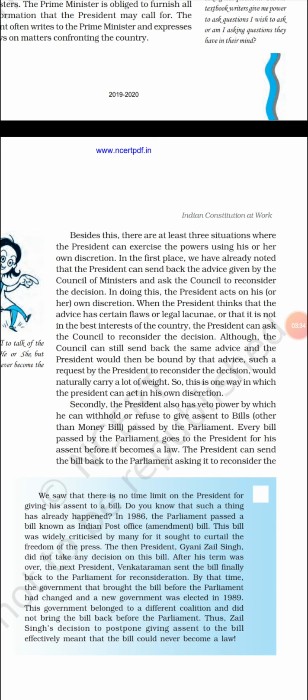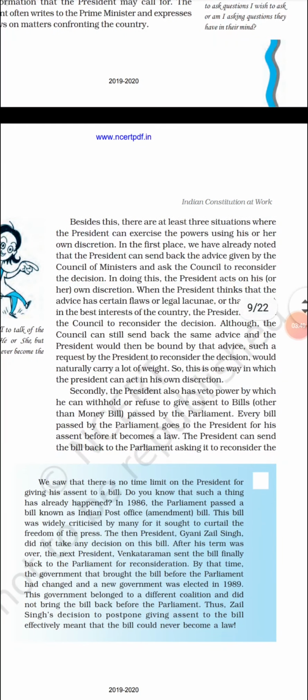If the president wants to add something or change something, okay, he can only advise. But the council of ministers can again send the same thing. Like, whatever report they have sent, the council of ministers has sent one report to the president. Now the president says that there should be some changes in that report. The president will advise that, but it's up to the council of ministers whether they want to change or not. They can even return the same decision to the president.